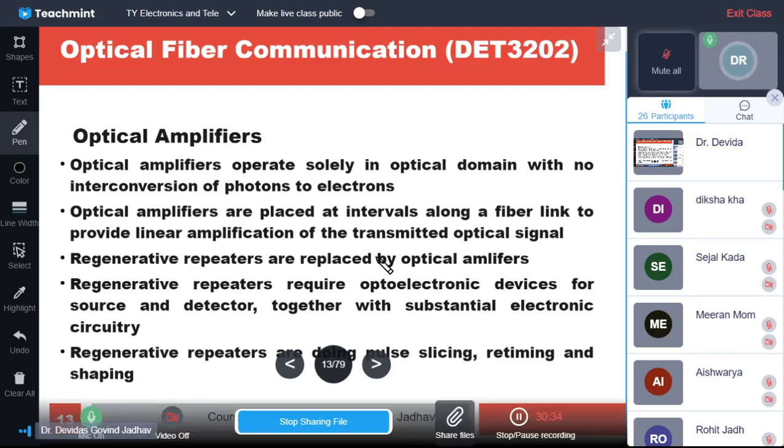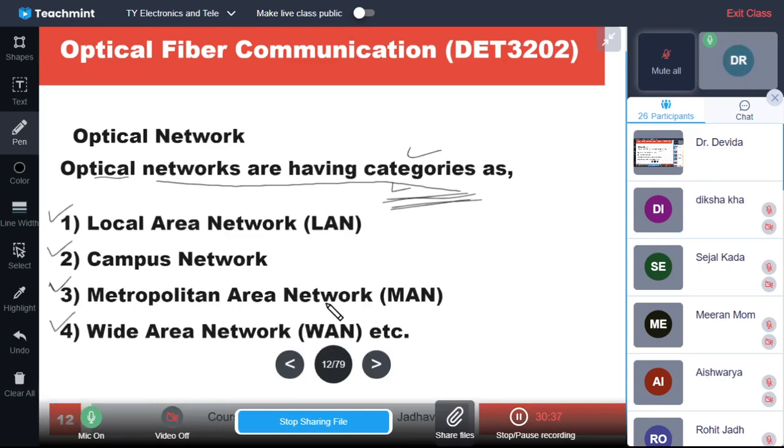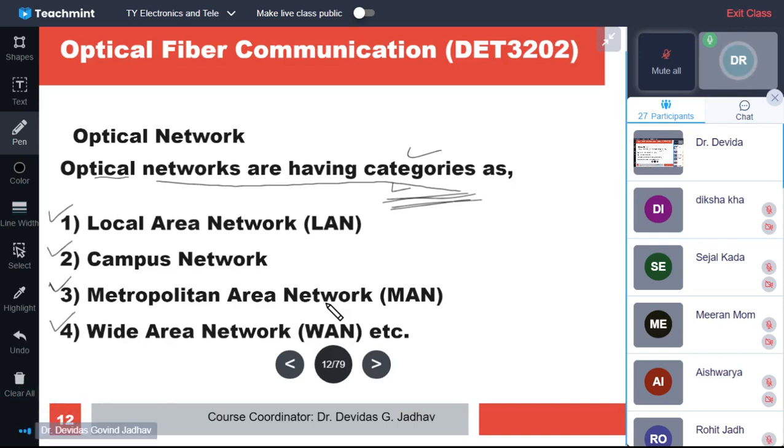What we have seen about optical fiber networks is that an optical fiber based network is very fast, very flexible, and very cost effective, and long distance communication is possible because of the low loss. That's why there is a great need for it. It is very reliable, has a very long life, and has very low loss. That's why it suits long distance communication, and it has very large bandwidth.